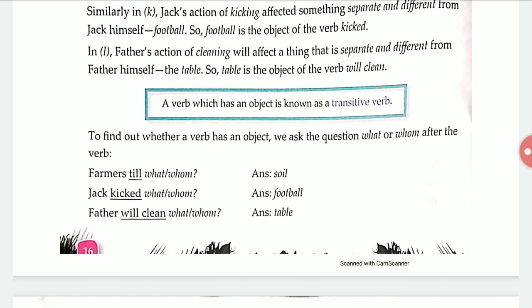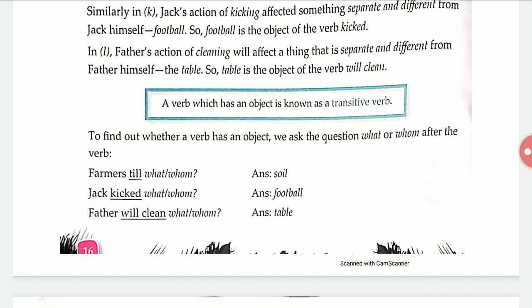When we ask what or whom after the verb, we can easily find the object of the verb in a sentence. For example, farmers till what or whom? Farmers till soil. Jack kicked what? Jack kicked football.